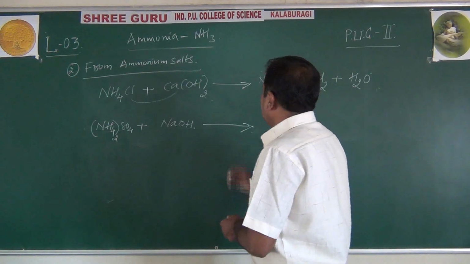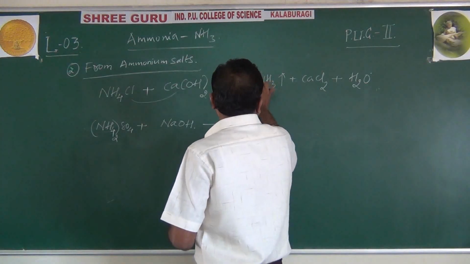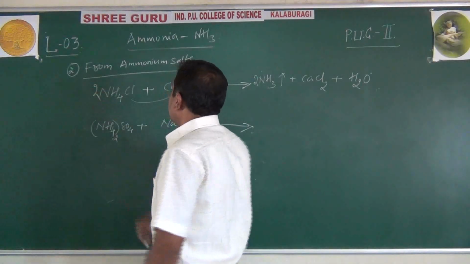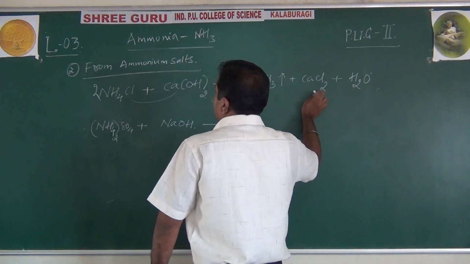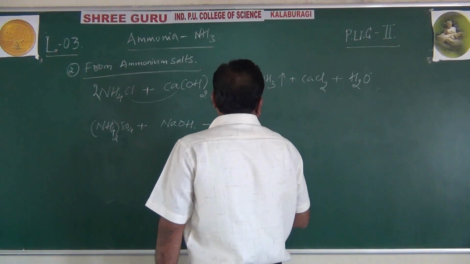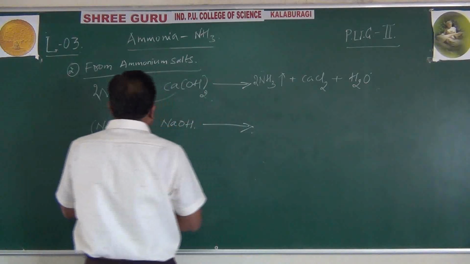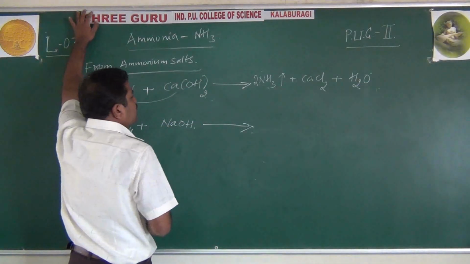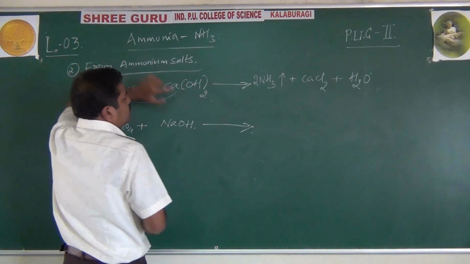To balance the equation, that is 2NH3, right? And this is 2NH4Cl because chlorine is 2. Now totally, this is the balanced equation: 2NH3 plus CaCl2 plus H2O, right? Okay, this is the balanced equation.